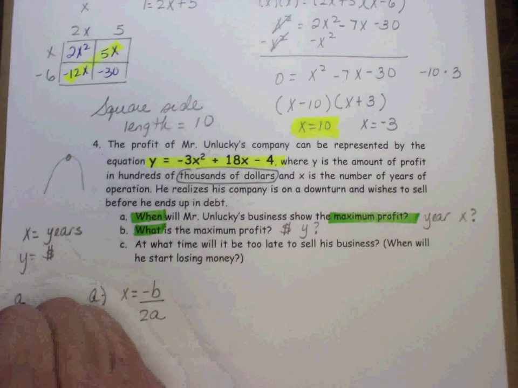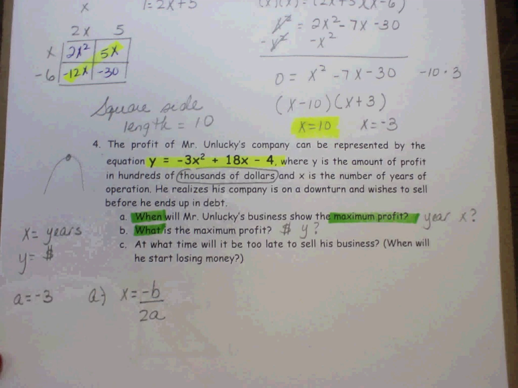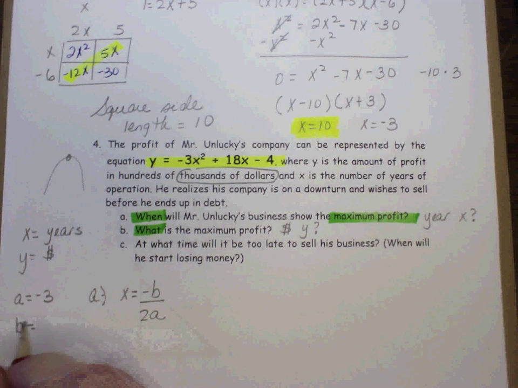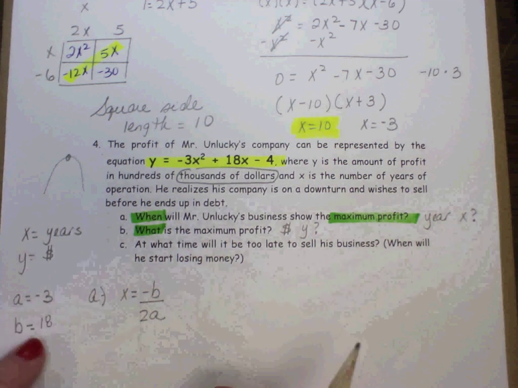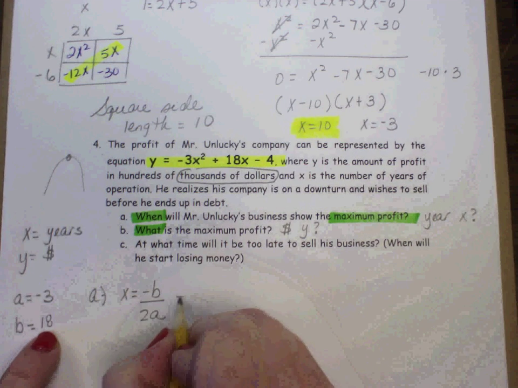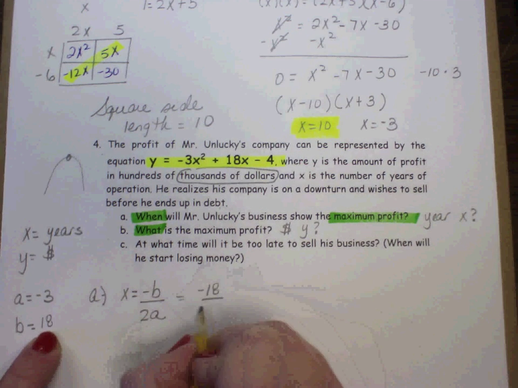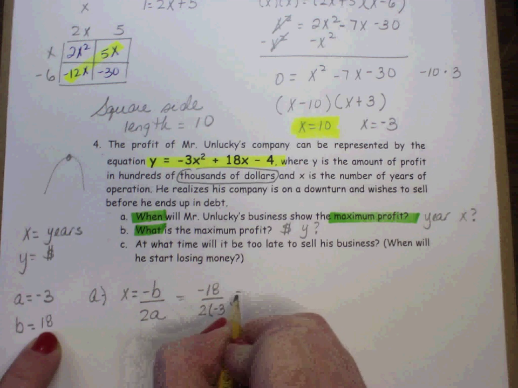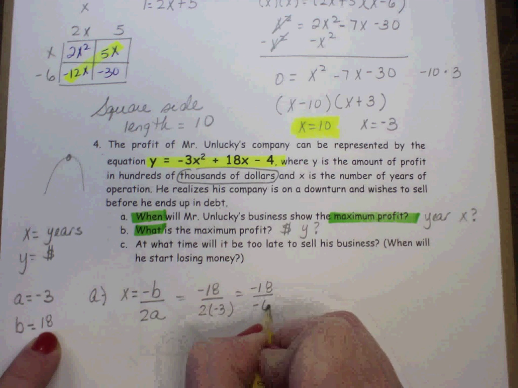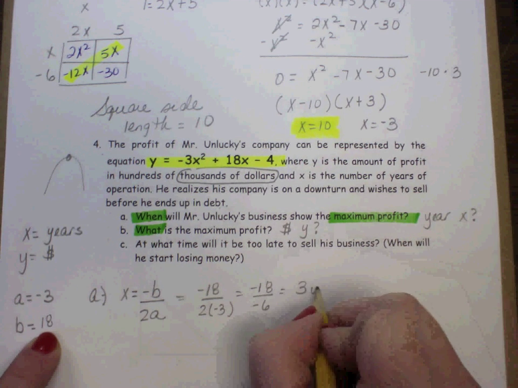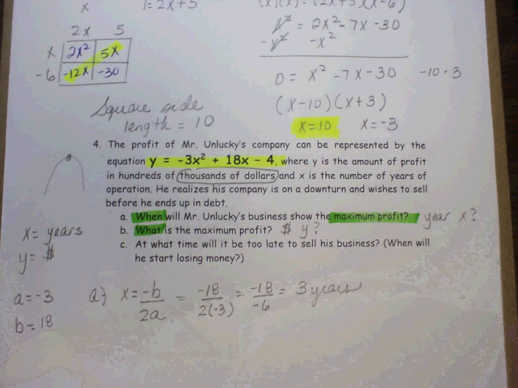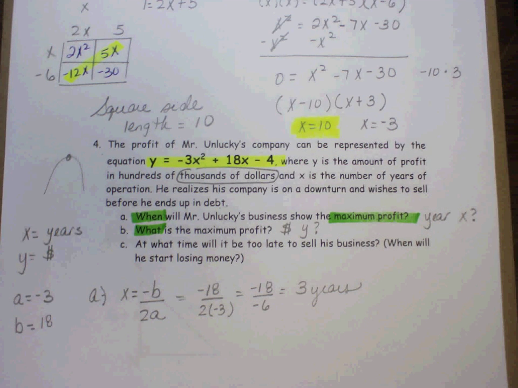A is your quadratic term, which is negative 3, and B is your linear term, which is 18. So the negative will turn it into a negative 18, and then this is 2 times negative 3. This is negative 18 over negative 6. So when will Unlucky's business show the maximum profit? In 3 years.